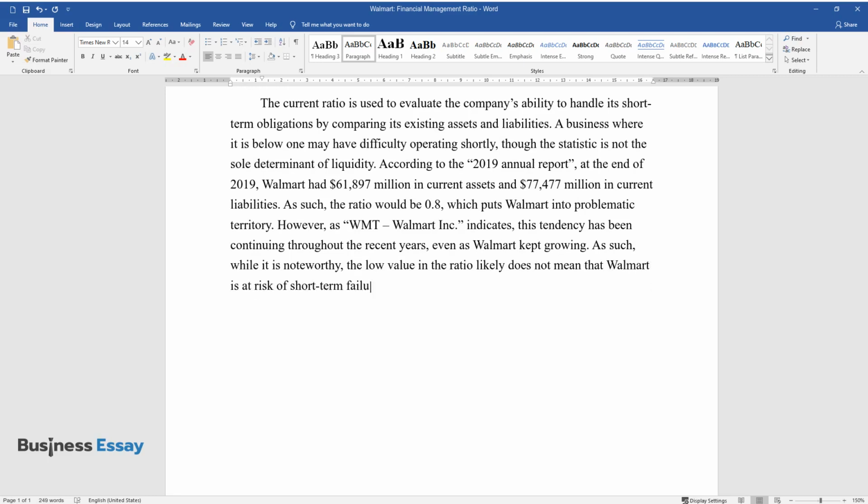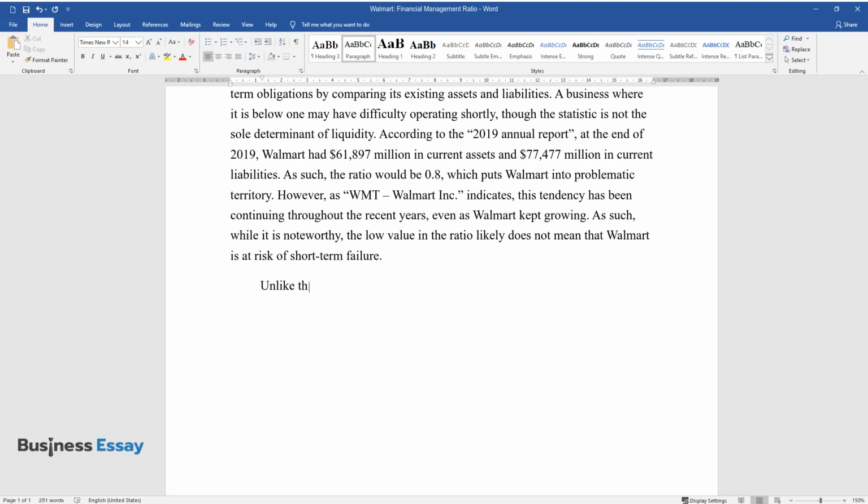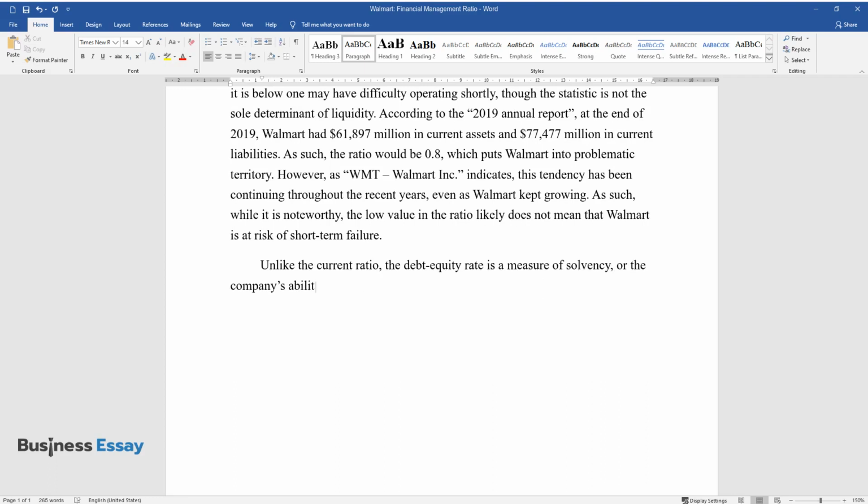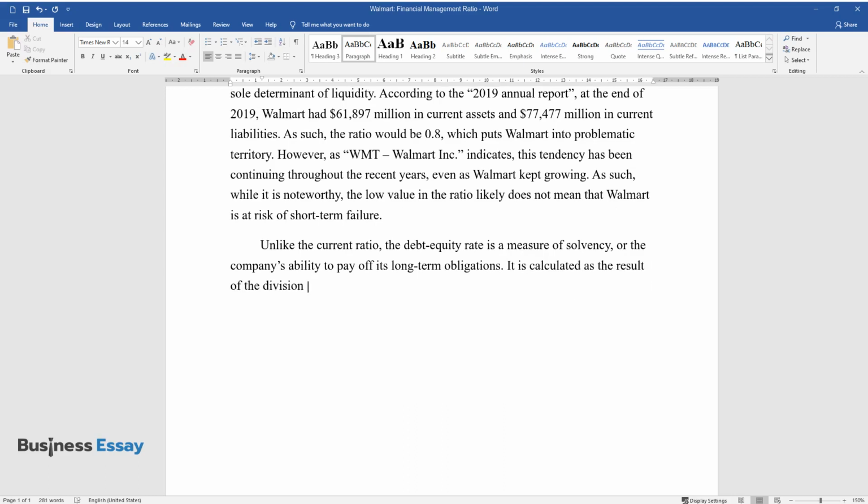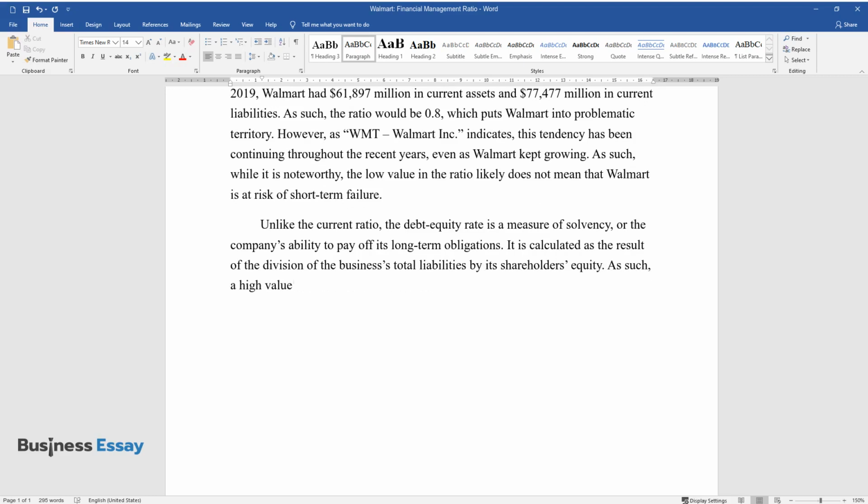risk of short-term failure. Unlike the current ratio, the debt-equity ratio is a measure of solvency, or the company's ability to pay off its long-term obligations. It is calculated as the result of the division of the business's total liabilities by its shareholders' equity. As such, a high value in this ratio would indicate that the company is at risk of having its borrowing